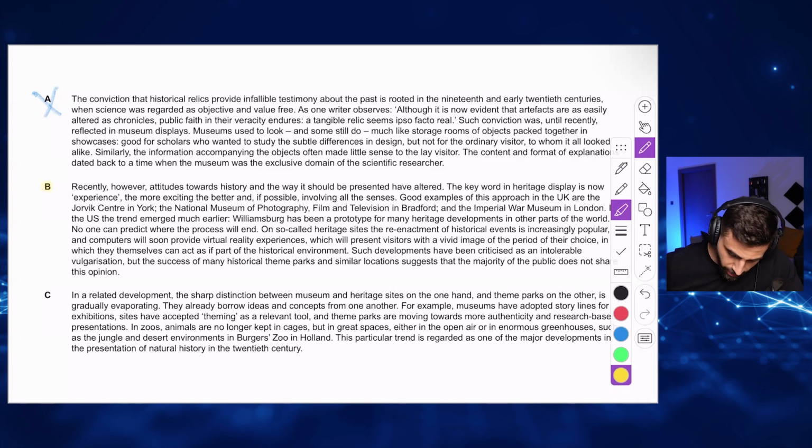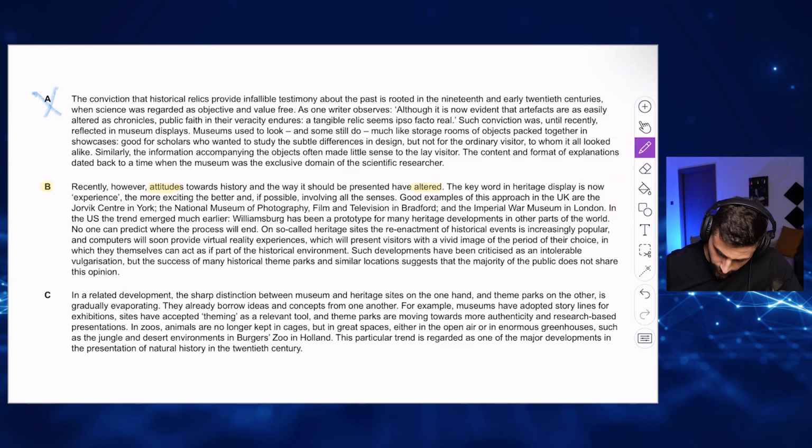Recently, however, attitudes towards... By the way, attitudes means points of view, yeah? Towards history and the way it should be presented have altered, have changed. Heritage displays make our experience more exciting, more involving. Good examples of this are in the UK, the National Museum of Photography and the Imperial War Museum in London. In the US, they tend to emerge much easier.